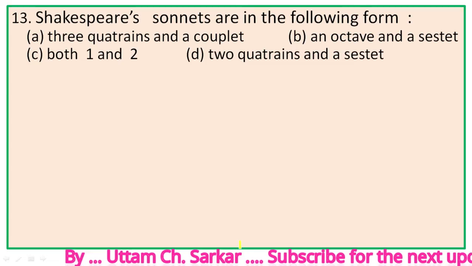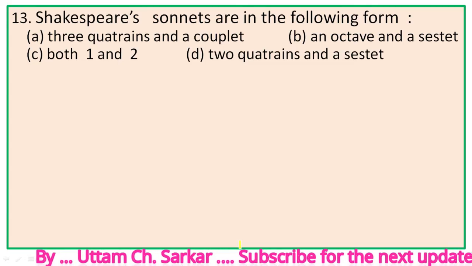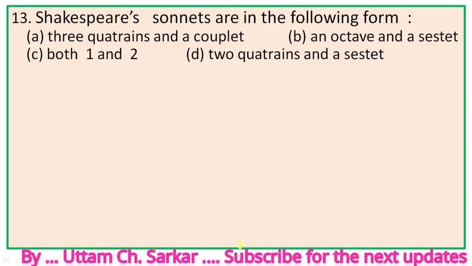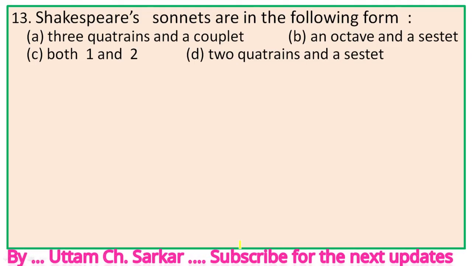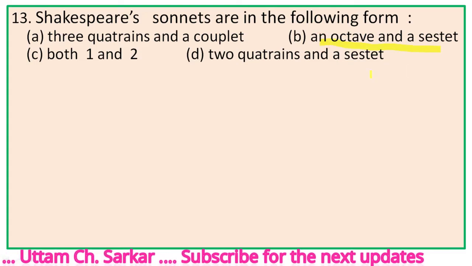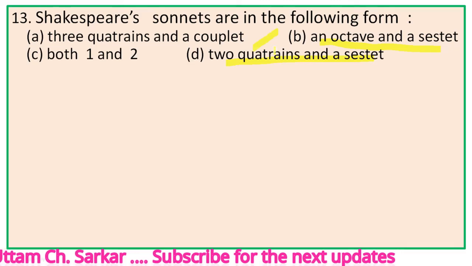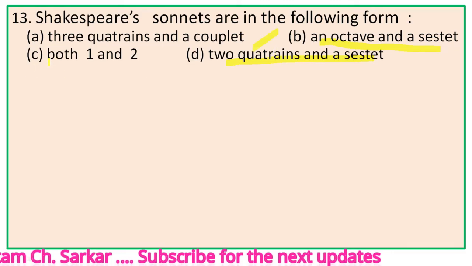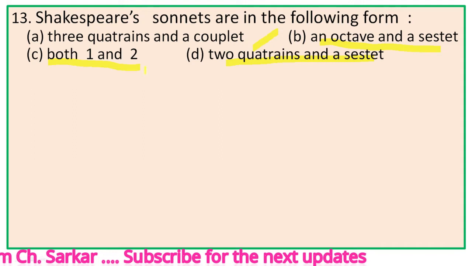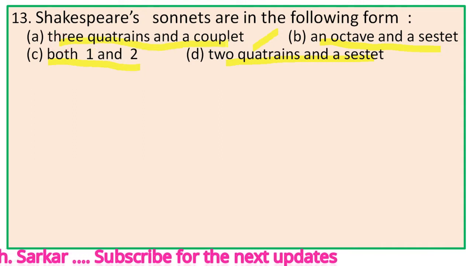The options are 3 quatrains and a couplet, an octave and a sestet, both 1 and 2, 2 quatrains and a sestet. We know that just sestet and octave are to be found in Italian sonnet. So, these 2 options can't be opted, and see, both this is also not the right option. So, the right option is 3 quatrains and a couplet.